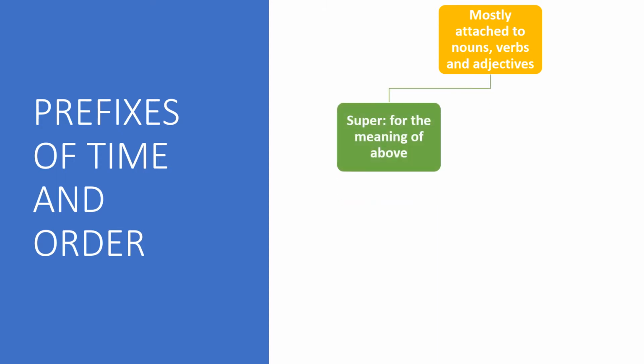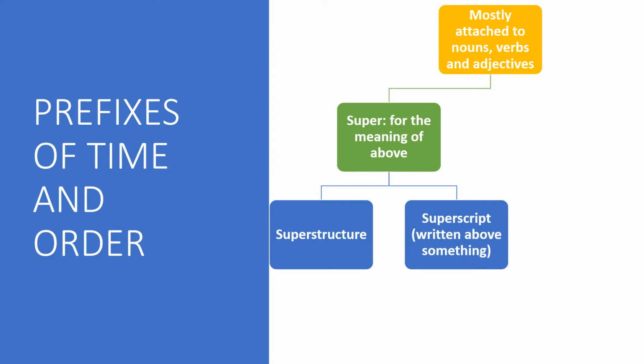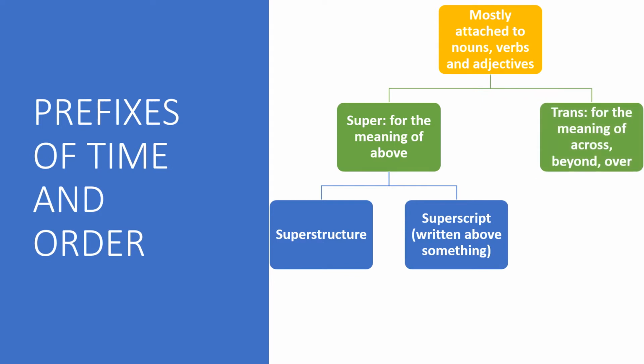For example, the prefix super is used for the meaning of above. For example, supernature, which means above the nature, and superscript, which is used for scripts or texts written above something. Another example for prefix of time and order is trans, which is used for the meaning of across, beyond or over. For example, transcribe, which means write across something.